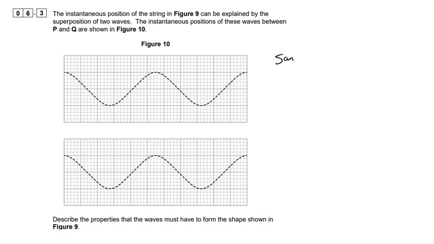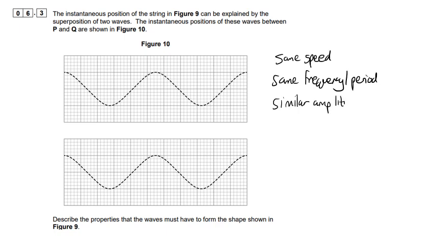Well, there's various things we can say. You don't need to say all of these, but they must be traveling at the same speed. They must have the same frequency, or the reciprocal of that, I suppose you could say, is the same period. They don't have to have the same amplitude, but they should have similar amplitudes. And the important thing, which I suppose you have to say, is that the waves have to be moving in opposite directions to each other. So one wave traveling right, one wave traveling to the left, so that when they meet in the middle, you get a stationary wave.